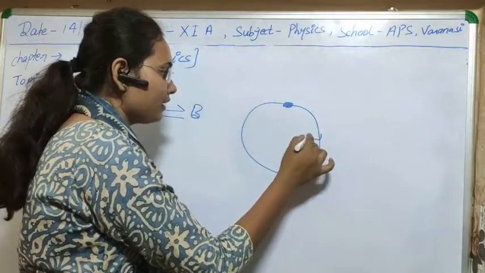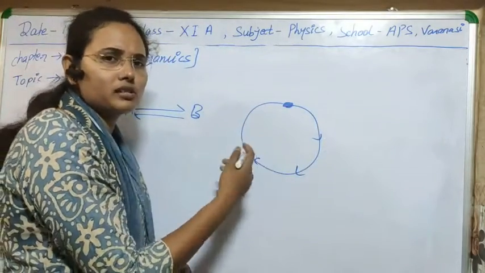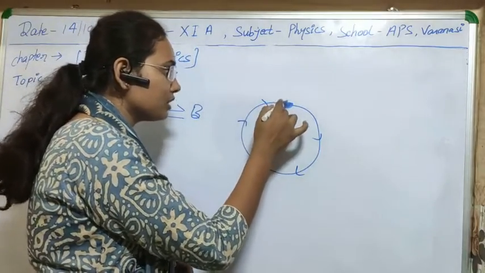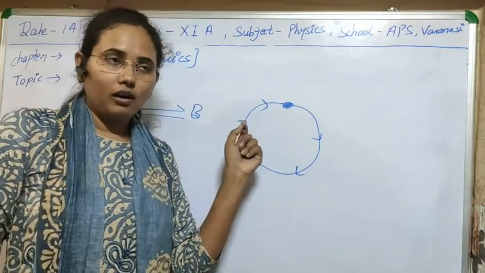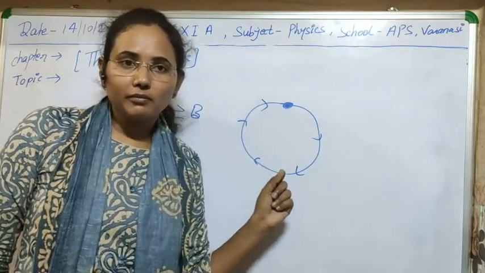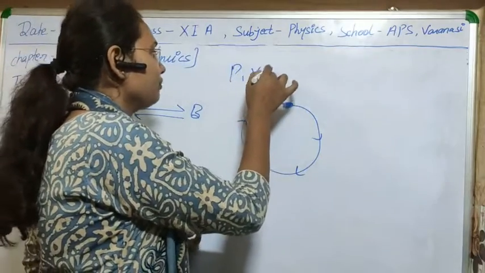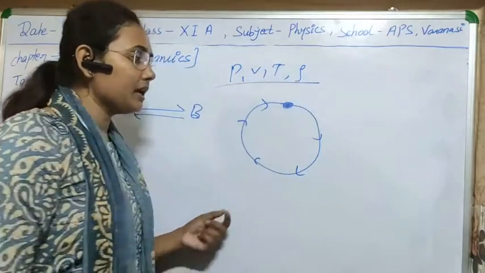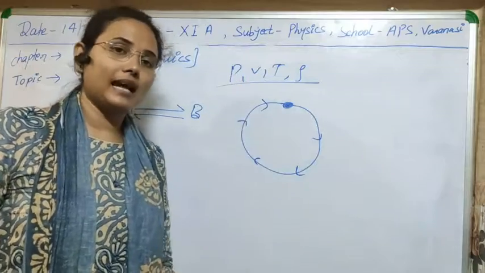So in a cyclic process, it goes through many processes, means suppose that from here a cycle is starting, and so many reactions and processes are taking place, but when it returns back to its own initial position, if the final values of the thermodynamic variables, pressure, volume, temperature, density and other quantities, are the same as the initial values, then this process is known as a cyclic process.